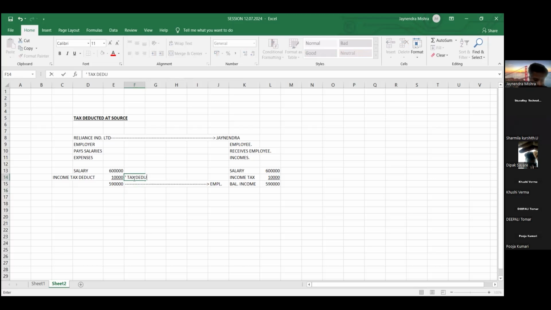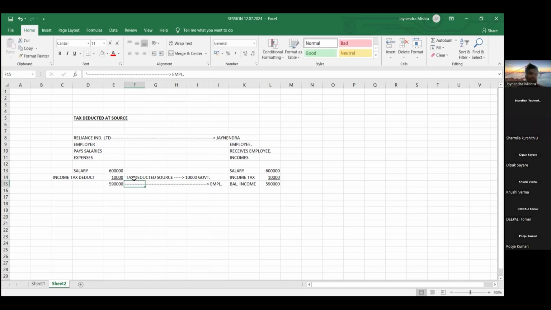It is deducted when paying the salary, at the source itself. So that's why it is called income tax deducted at the source. They have collected the tax from the source itself. Government ने जहाँ पे income tax source था ना friends, there only they have collected the tax. So that's why it is called tax deducted at the source of income itself. And this 10,000 TDS will be paid to whom, friends? Government.